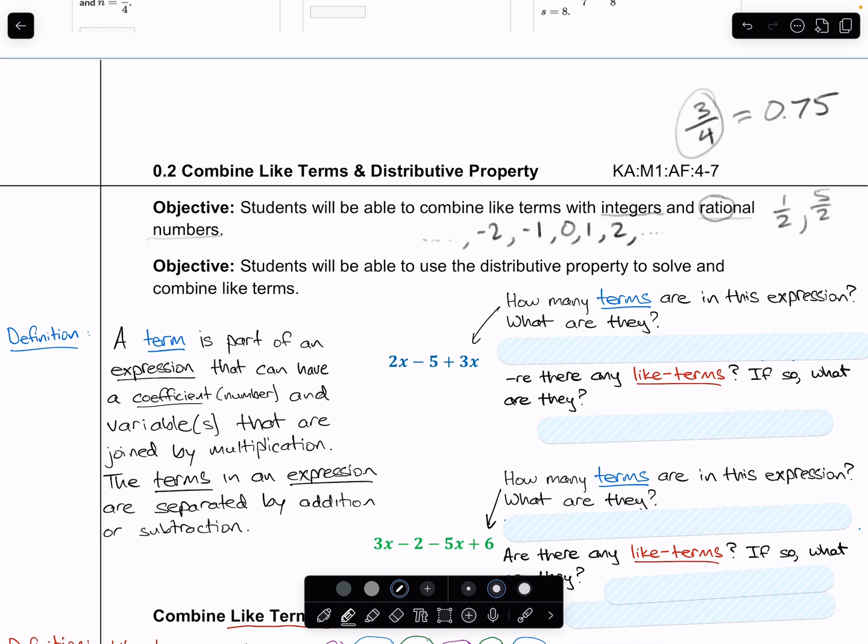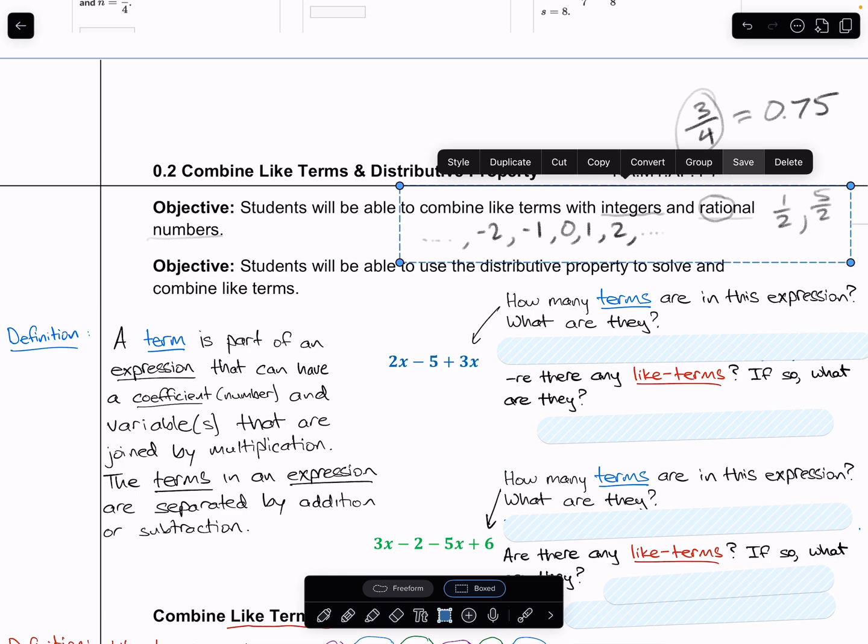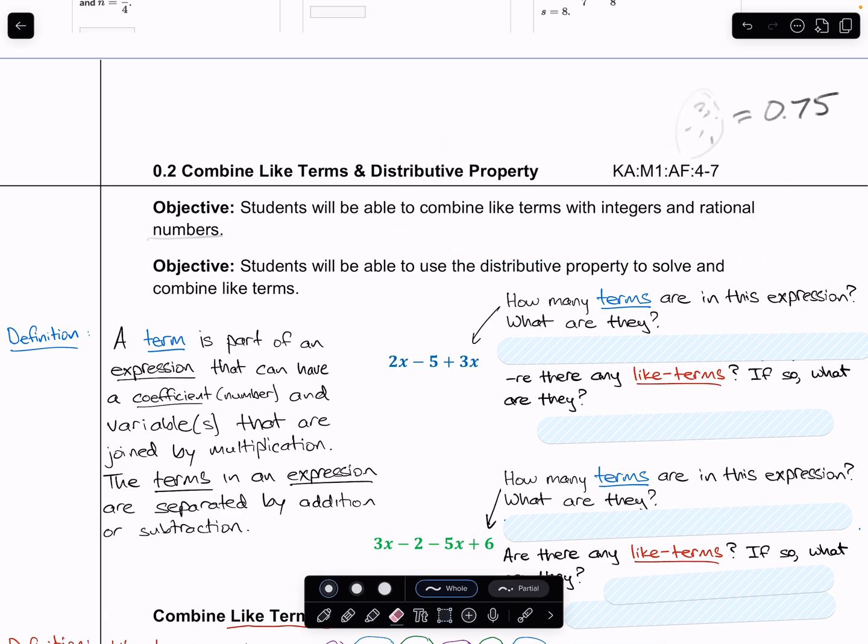This is a fraction of integers, so it is also a rational number. And this is a little bit of a bunny trail, but any decimal that has a repeating pattern is also rational. So we'll need to combine like terms with integers as well as rational expressions.